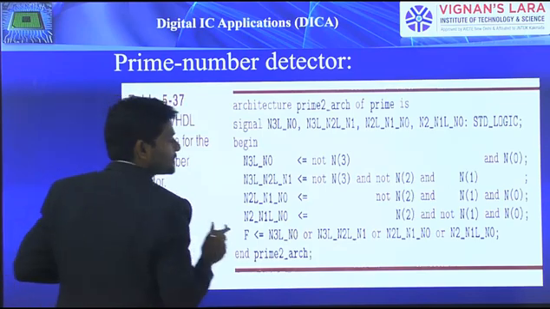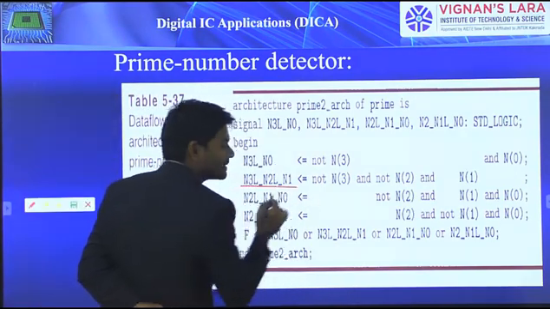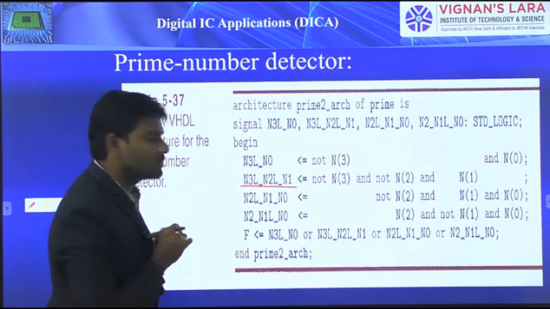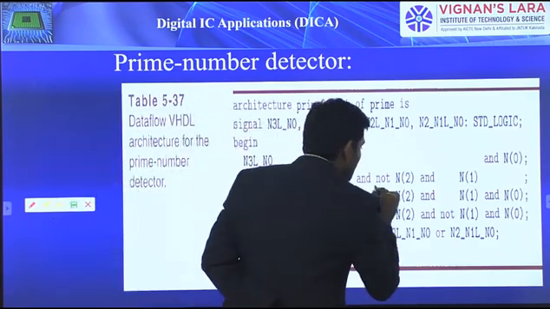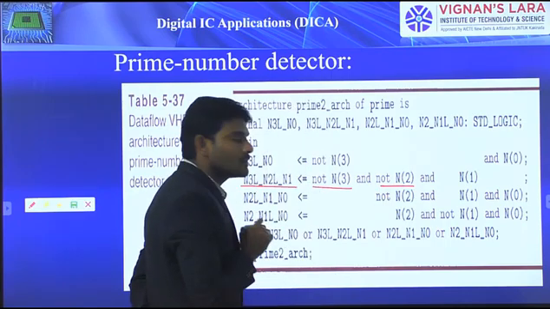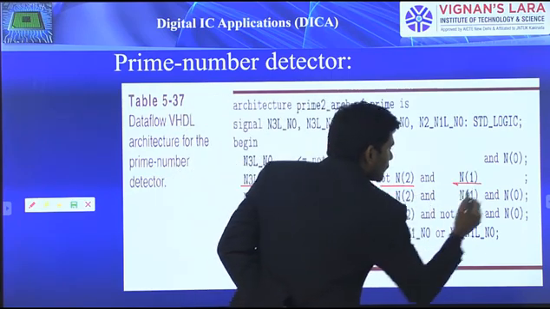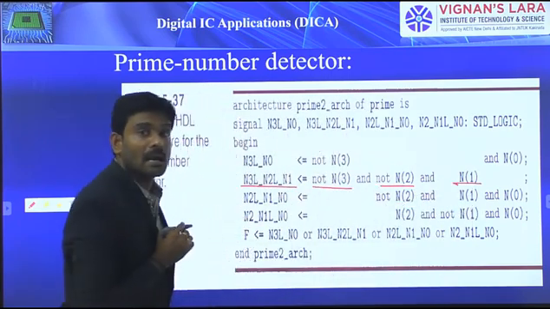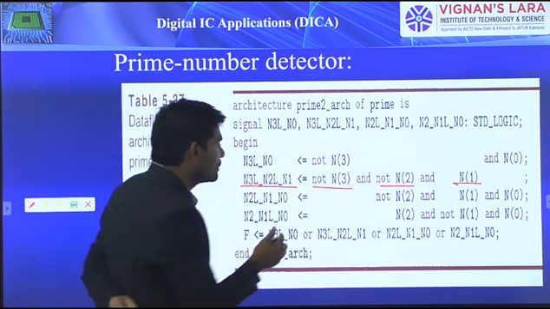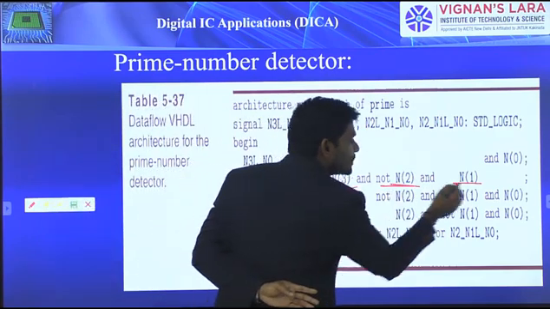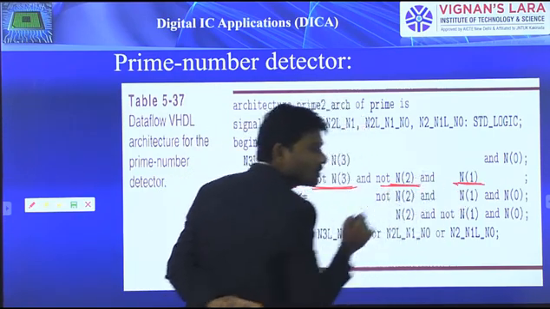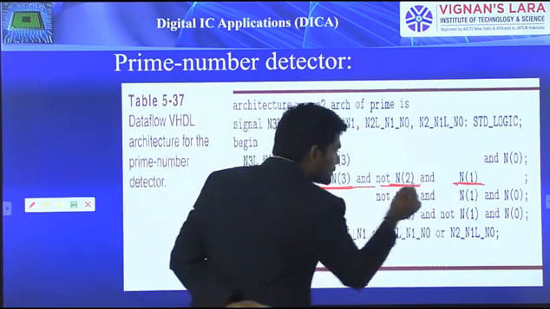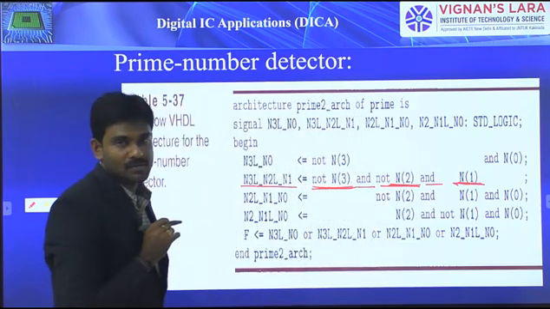This is the second AND gate output, a 3 input AND gate output, NOT N3, NOT N2, and N1. These are the 3 inputs: N3 bar, N2 bar, and N1, and in between we perform the AND operation.